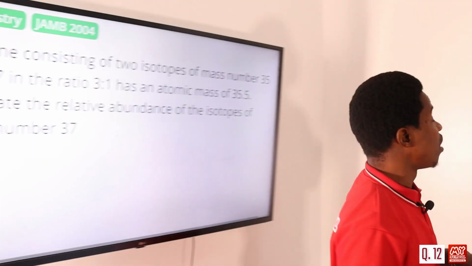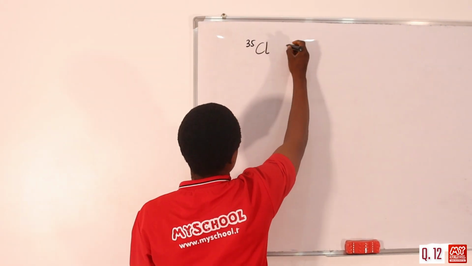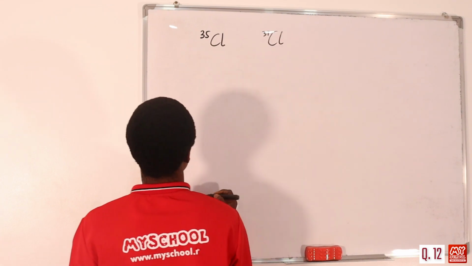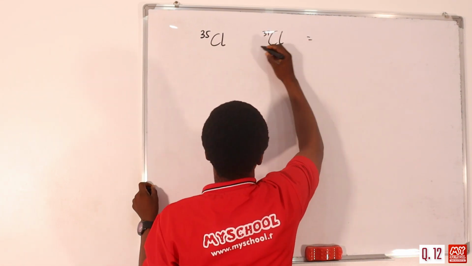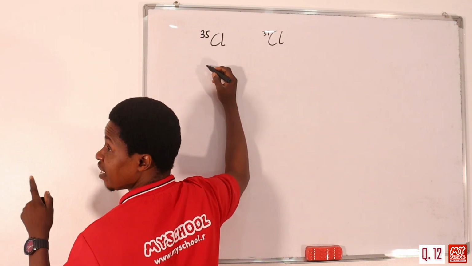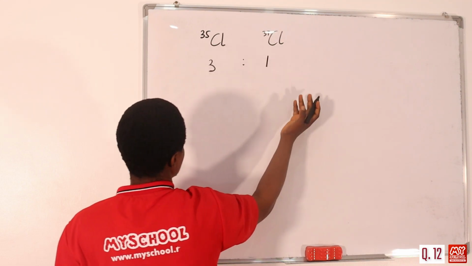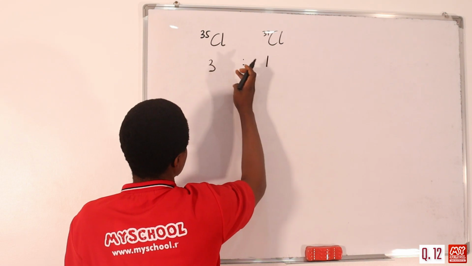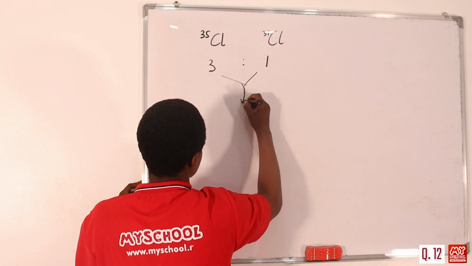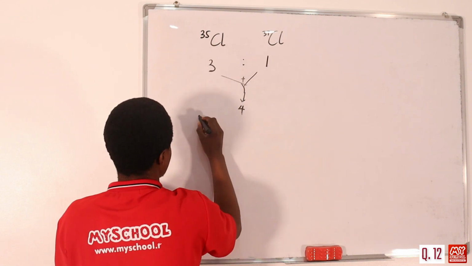Yes, use the board. We have chlorine-35 and chlorine-37. These are the two isotopes of chlorine. How do we form this? We're given that the ratio is 3 to 1, where chlorine-35 is 3 and chlorine-37 is 1. All we need to do is add these ratios together. By the time you add the two of them together, we have 4.